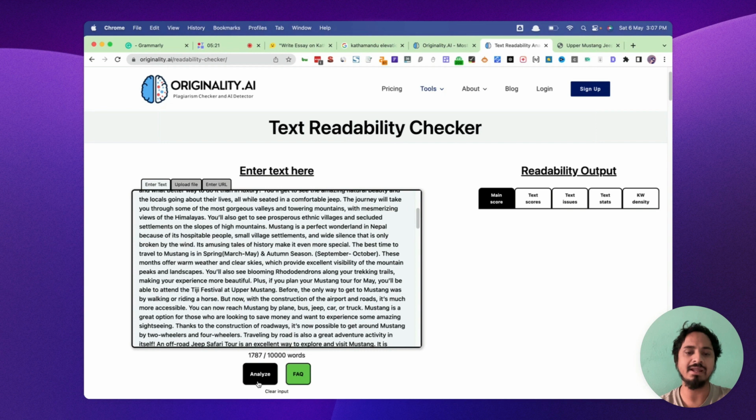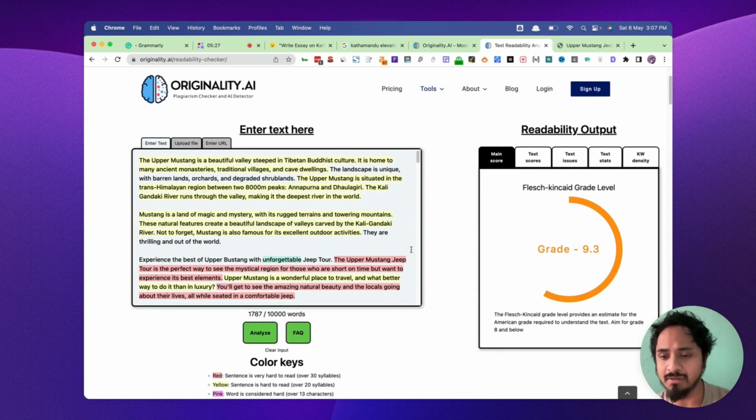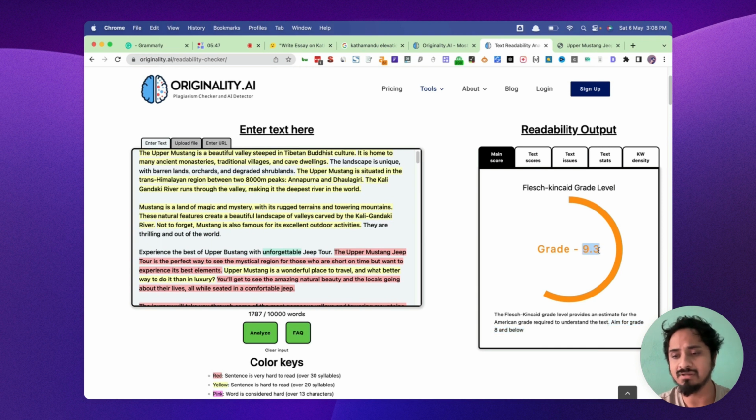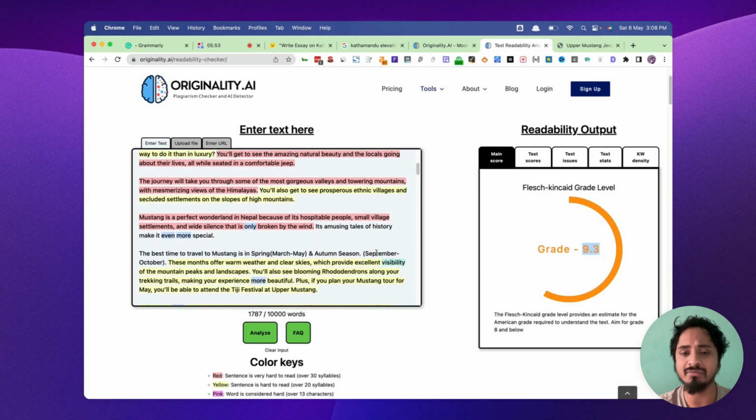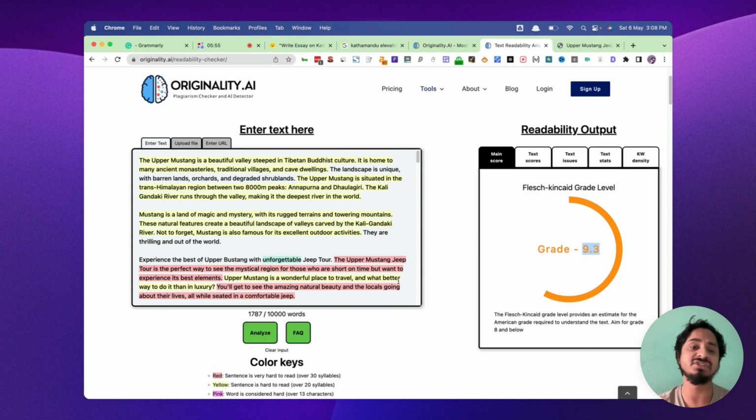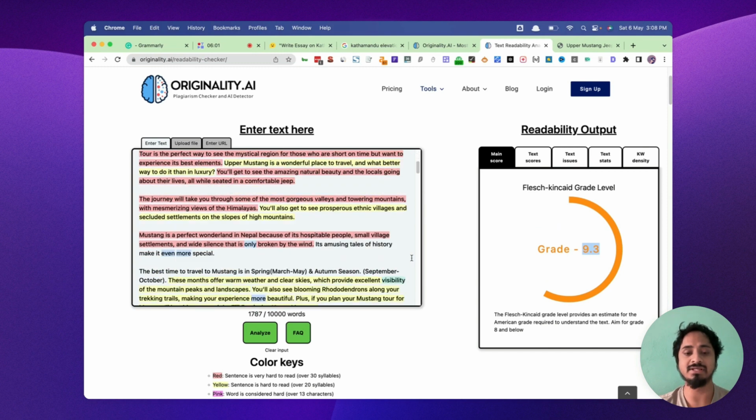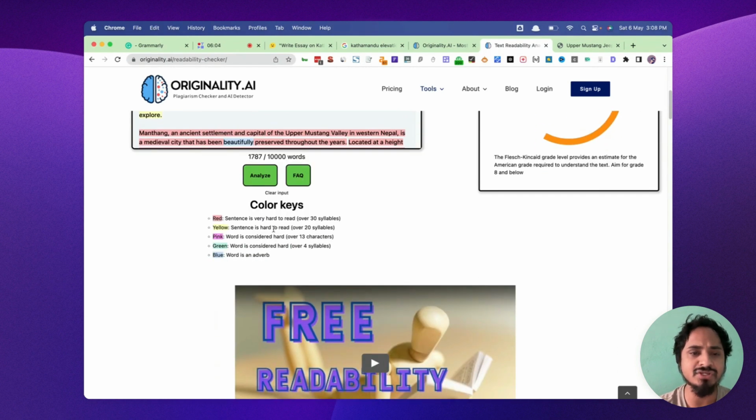Okay, so analyze. It gives us the Readability score 9.3. Grade level provides an estimate for an American grade. So aim for grade 8 and below. It's about how easy the text is. It checks that. So my score is 8.3. For a good Readability score, we have to aim for 8, so I don't have to worry about that. But sometimes, if there are difficult sentences, we can easily rewrite those sentences. Okay, so let's see if it gives any information.